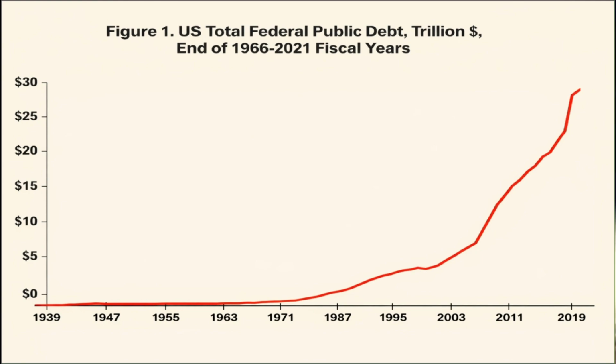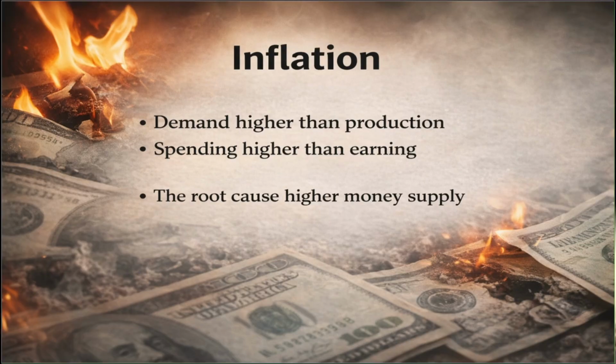Look at America's debt before and after 1971. It has been increasing non-stop since the gold standard ended. Now the question is, why did prices start rising so much after 1971 when earlier this did not happen? Inflation came into the world only after 1971. Earlier it was temporary and small, but now it is permanent year on year and it is compounding. Inflation on top of inflation is happening every year.